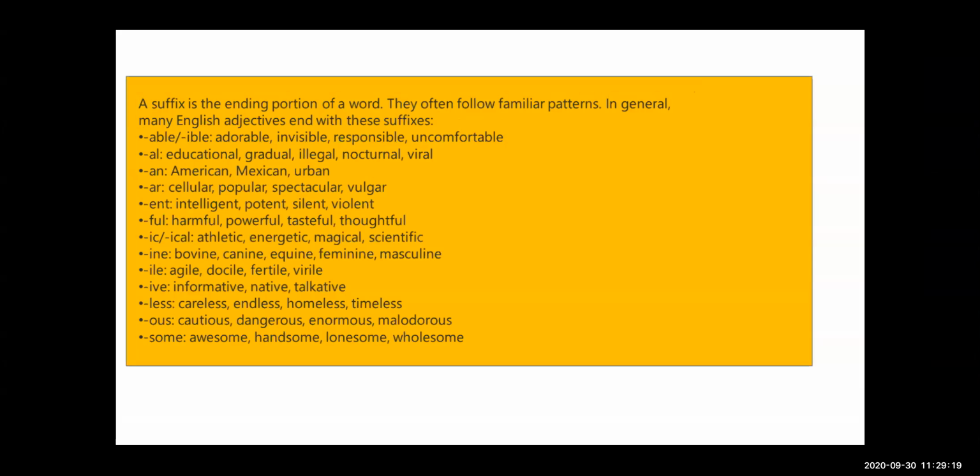The second one is AL: educational, gradual, illegal.